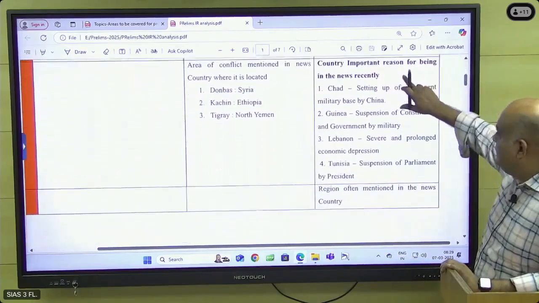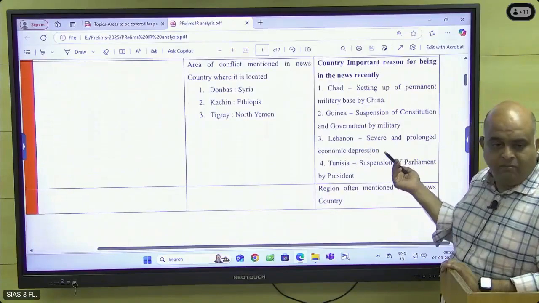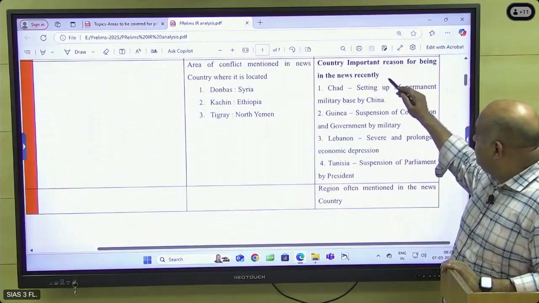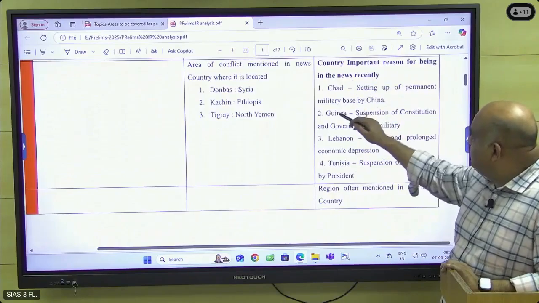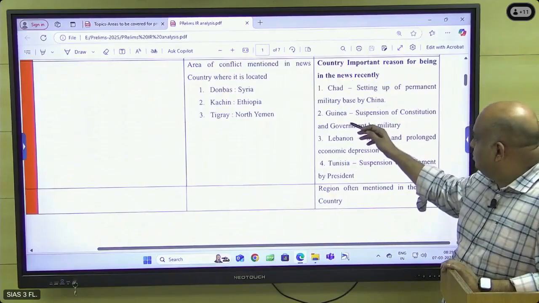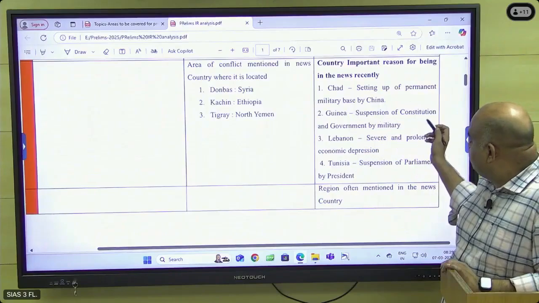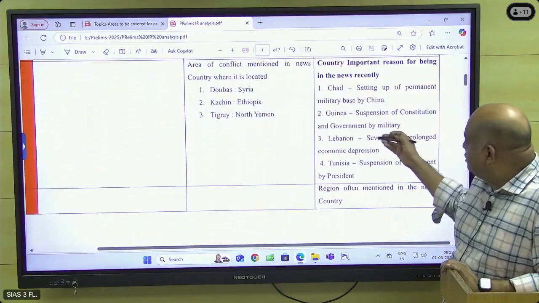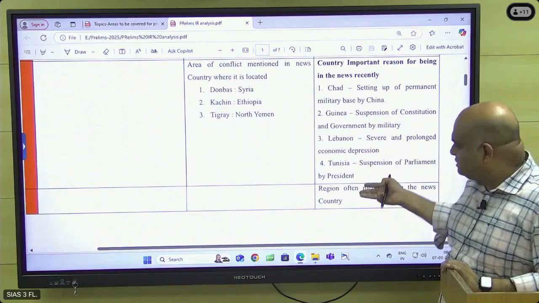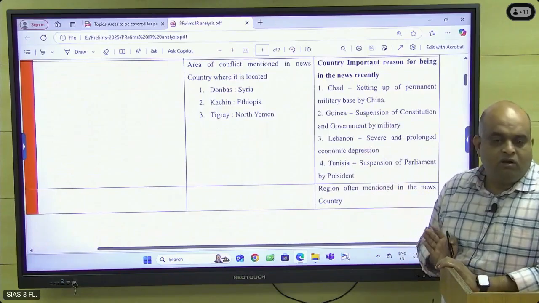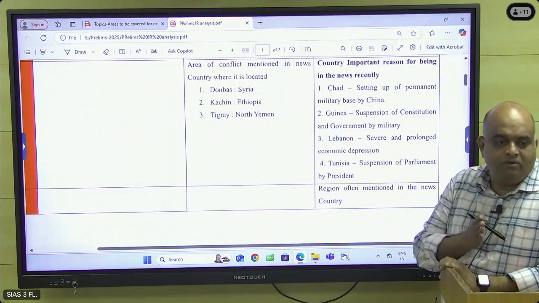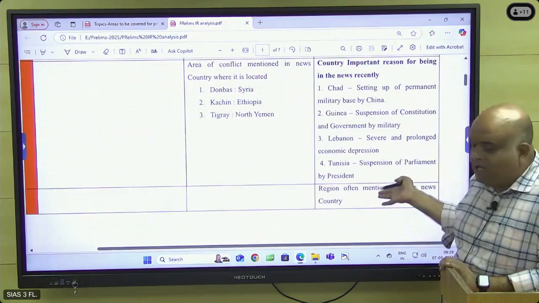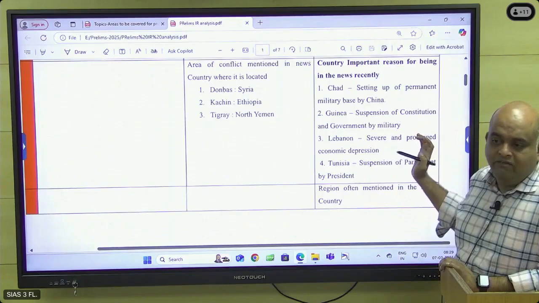And then again, the African region, where problems are there. Recently, countries that were in the news for important reasons: Chad, China setting up a permanent military base. Guinea, suspension of the constitution and government by the military. Lebanon. So all these things were in the news. They are simply asking where the military conflicts were, where the military coups were, where the ethnic conflicts were. Easily we can identify.